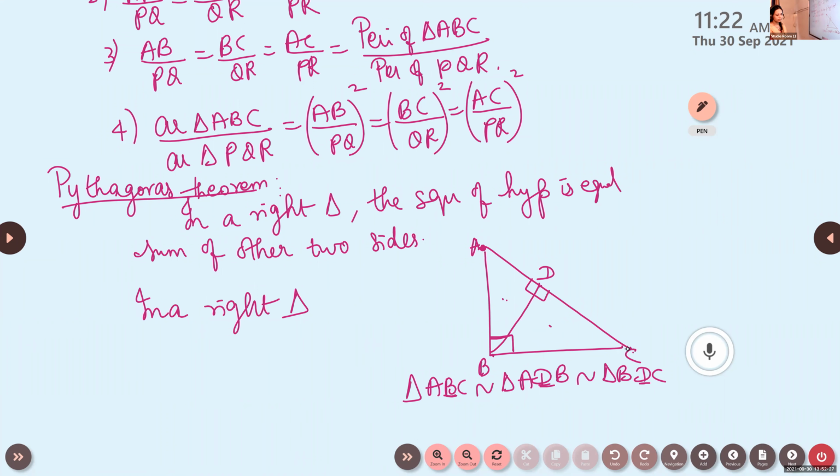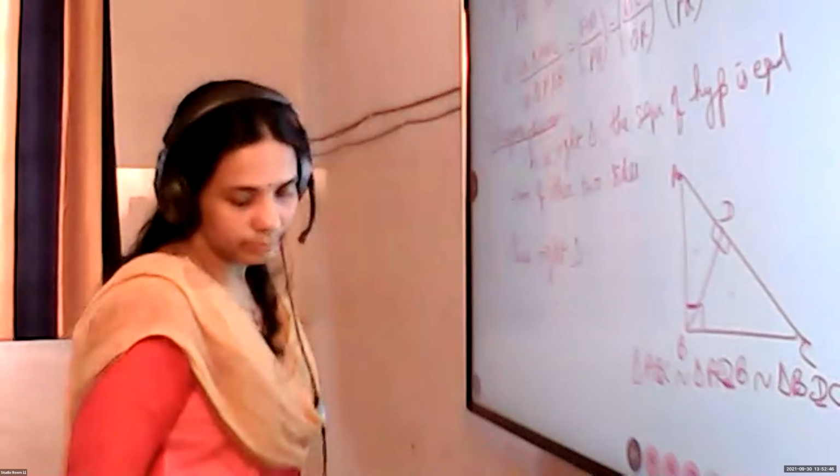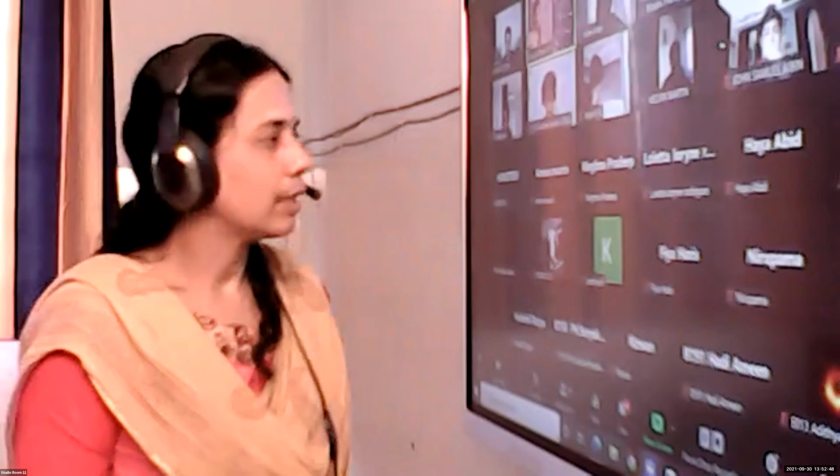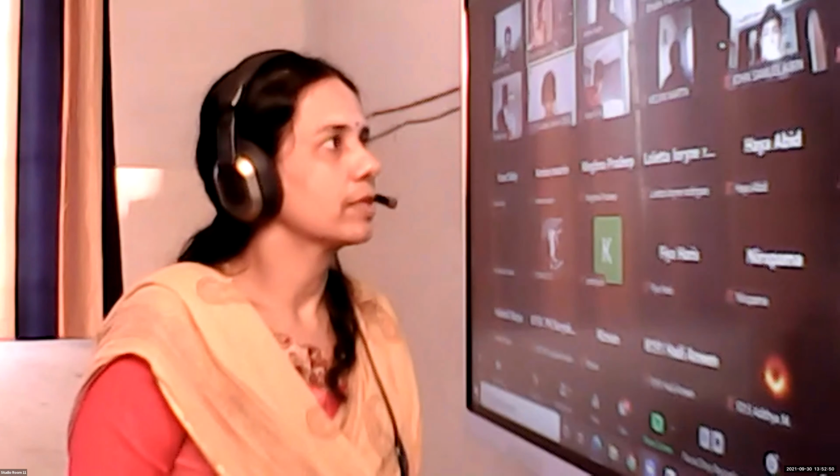This much concept we have learned in triangles. So now let us do starting questions from this part using BPT and all. Write the question. First one. In the given figure,